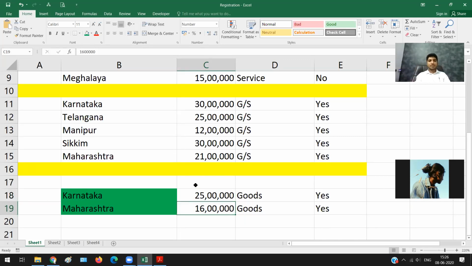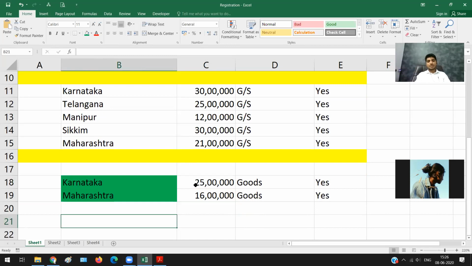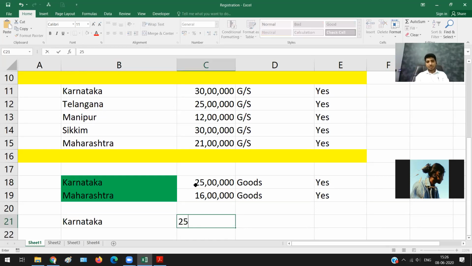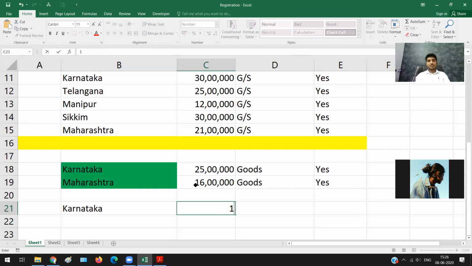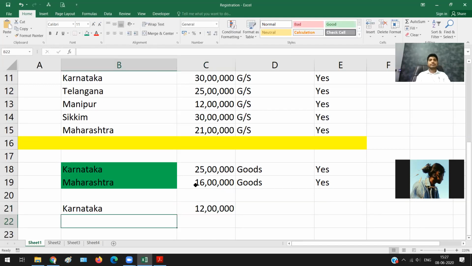So now let us talk about example number 2. Let us say I'm in Karnataka and my turnover is 25 lakh rupees here. Okay, no, I'll keep a smaller one. My turnover is 12 lakh rupees here. And next comes the question.